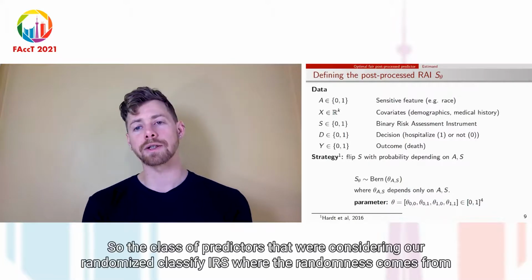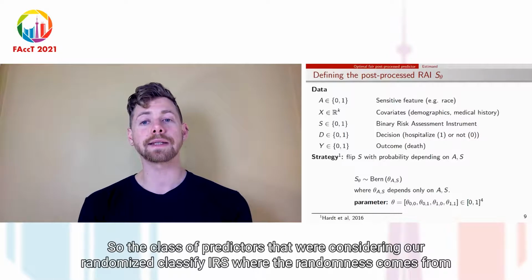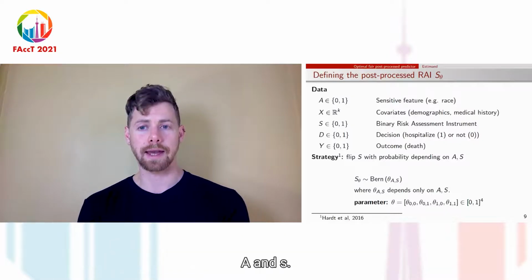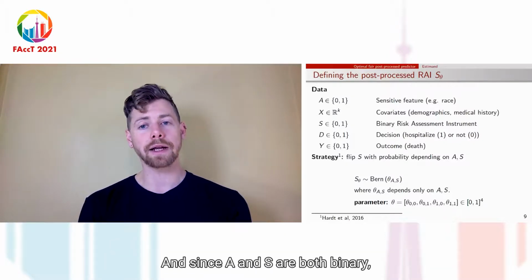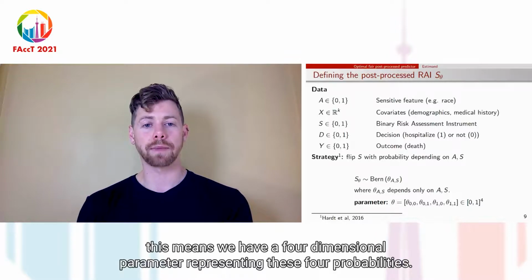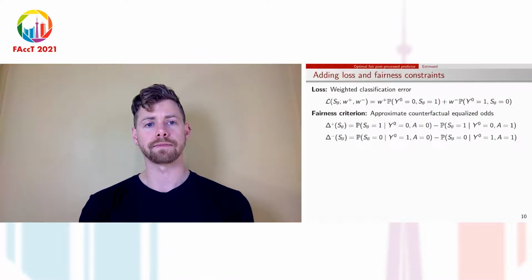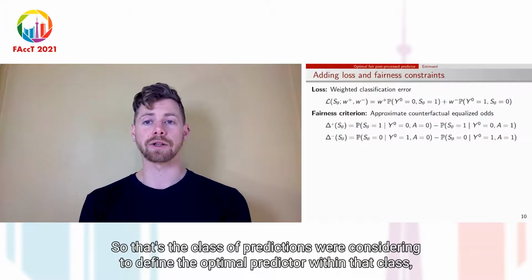So the class of predictors that we're considering are randomized classifiers where the randomness comes from A and S. And since A and S are both binary, this means we have a four-dimensional parameter representing these four probabilities. So that's the class of predictors we're considering.